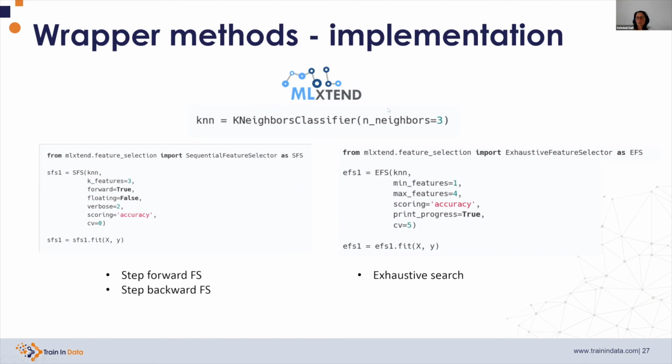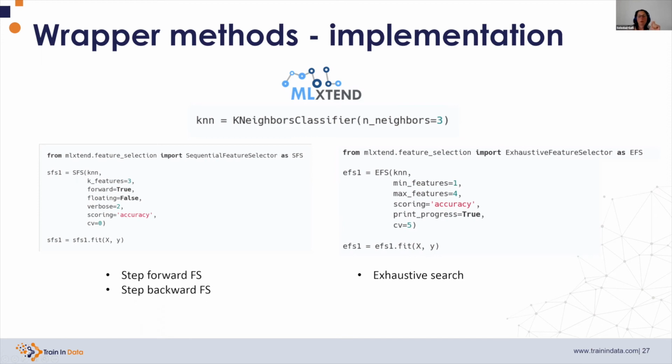So the characteristics of these algorithms, as I said, are that they are not model agnostic. So in this example here, we want to select features for a nearest neighbor classifier. So we instantiate the model, and then we pass the model as a parameter to the feature selection class. We need to indicate how many features we want to keep, and this again is arbitrary, unfortunately. There is also always some degree of arbitrariness in the feature selection procedures. And then we indicate if we want to do step forward or step backward by setting this parameter to true or false. And then it evaluates model performance.